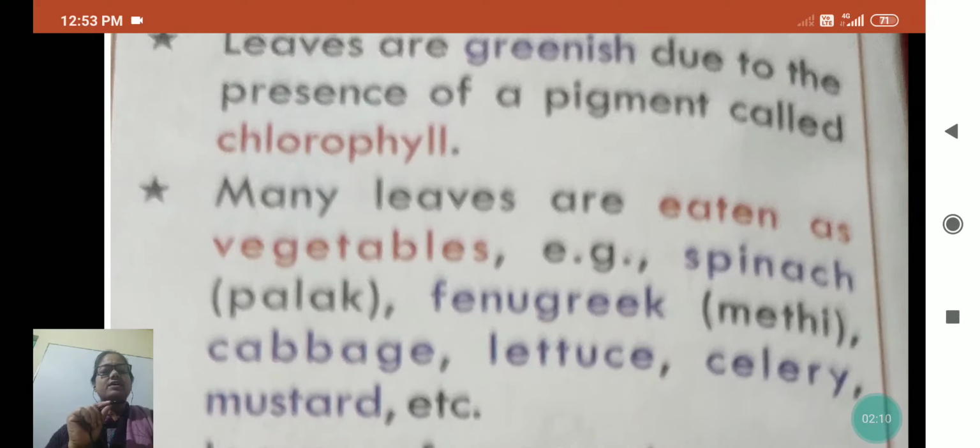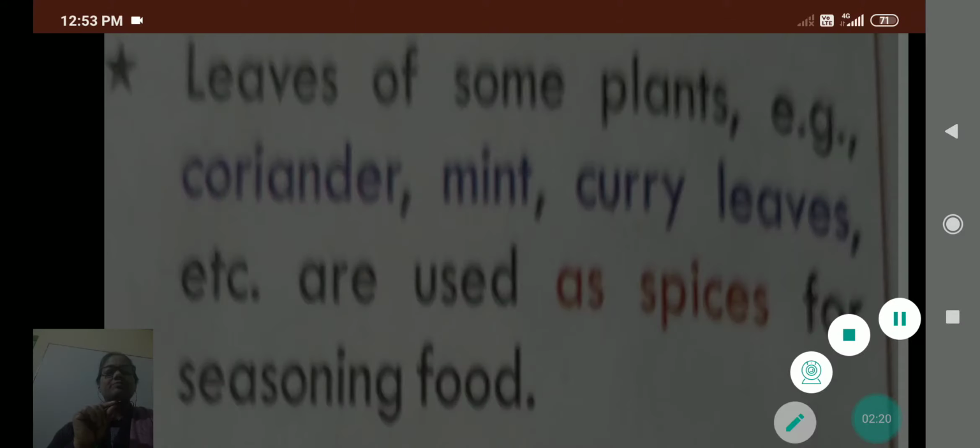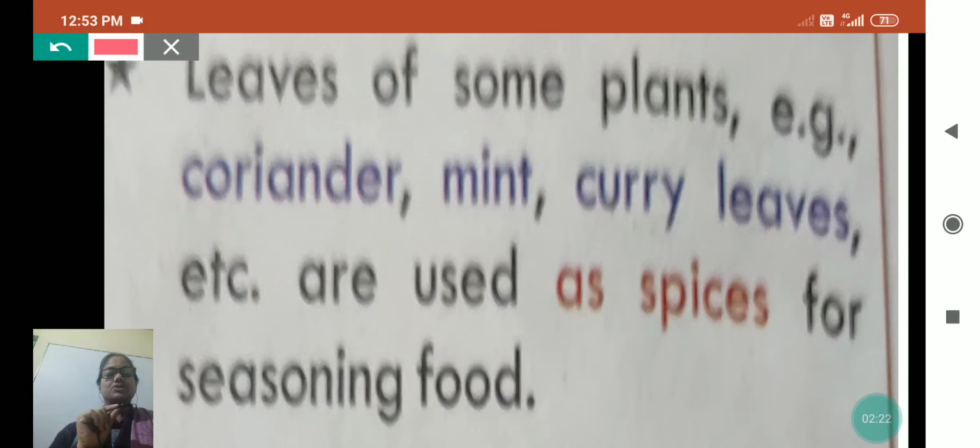Now we will see the next point. Leaves of some plants, for example coriander, mint, curry leaves, etc., are used as spices for seasoning food. Besides this, bay leaves are also used as spices. Usually coriander and mint, you will see, are used to make pickle also. They are used to garnish the food also. So these leaves are used as spices also.